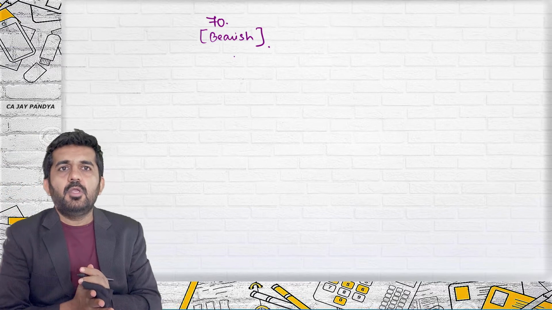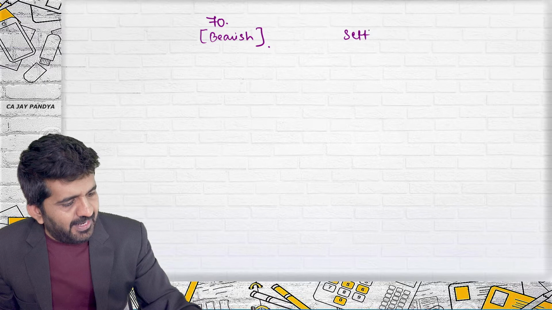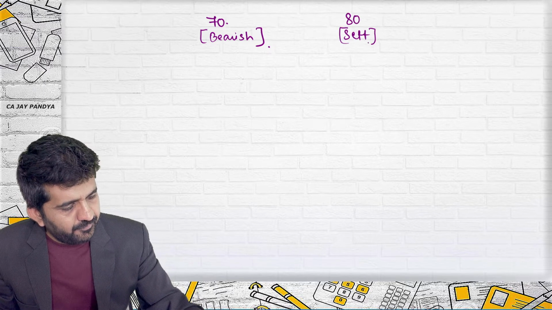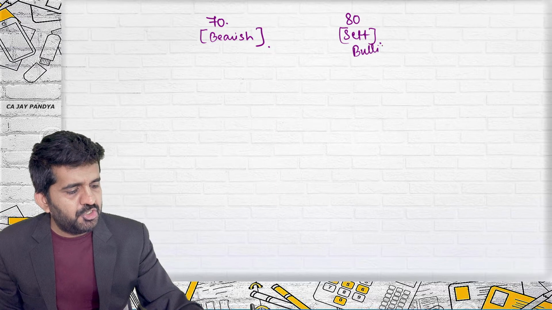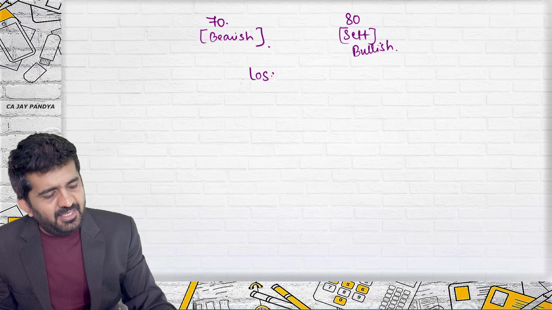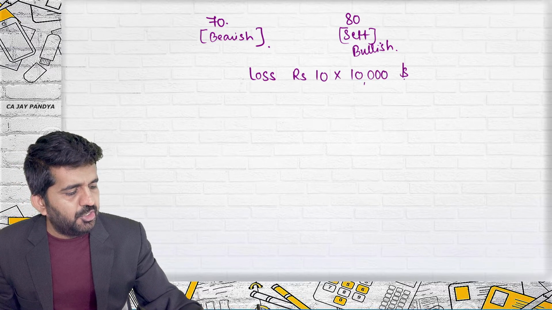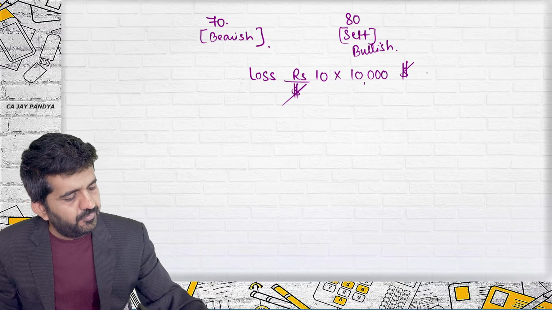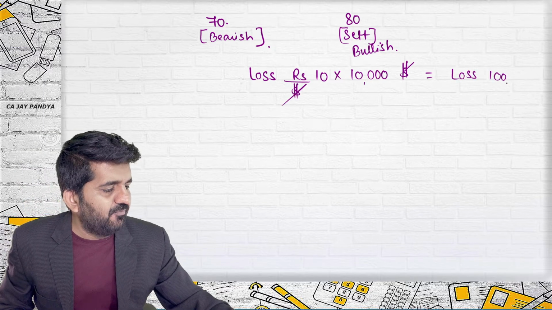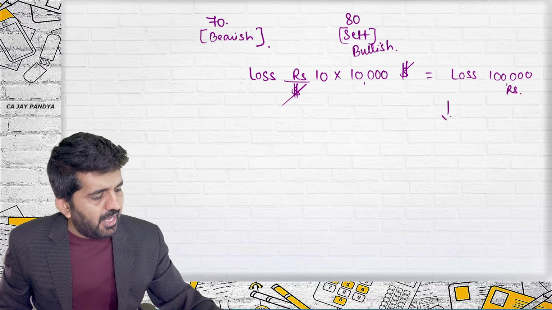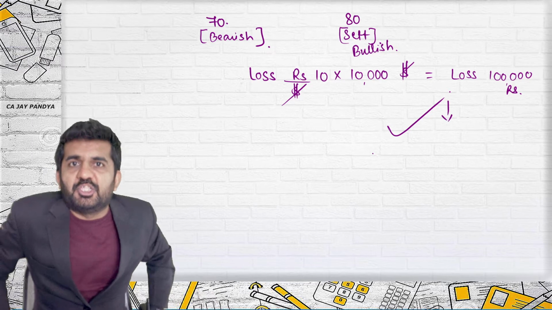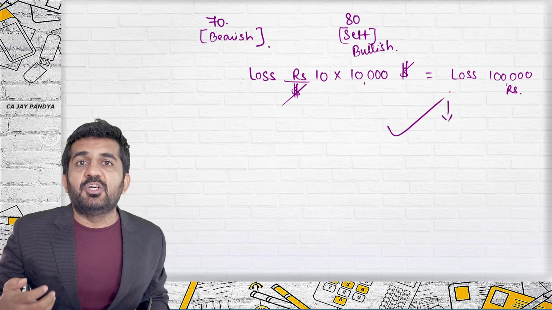You will say to me, sir, I have contracted at 70. I was bearish. On the date of settlement, the price was 80. Market was bullish. I will be having a loss of rupees 10 on a base of $10,000. So my loss should be 1 lakh. I totally agree with this. This calculation is correct.